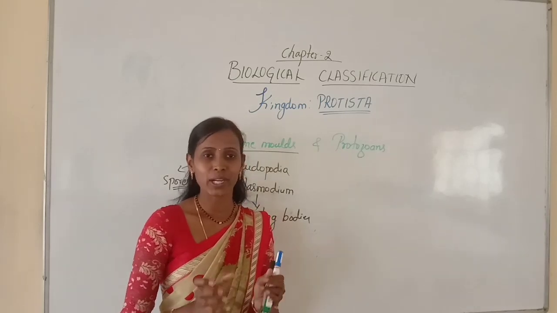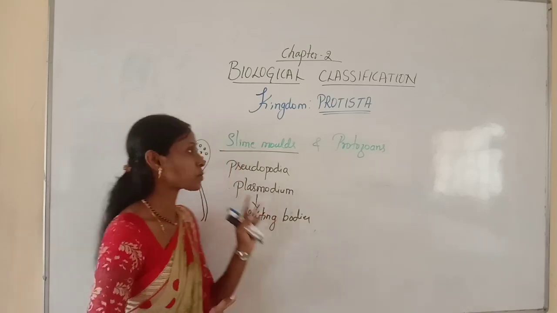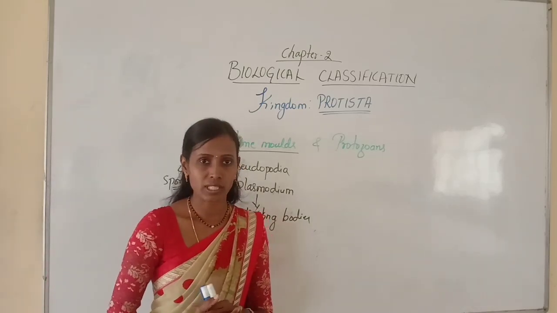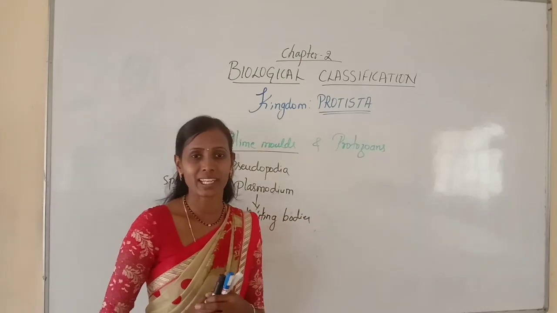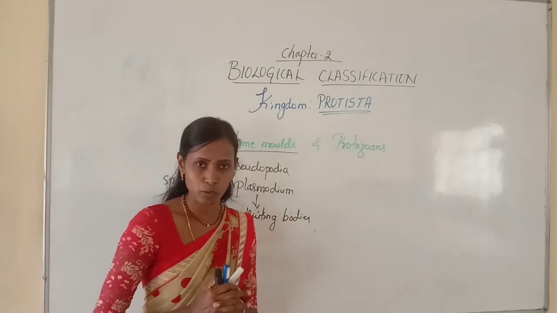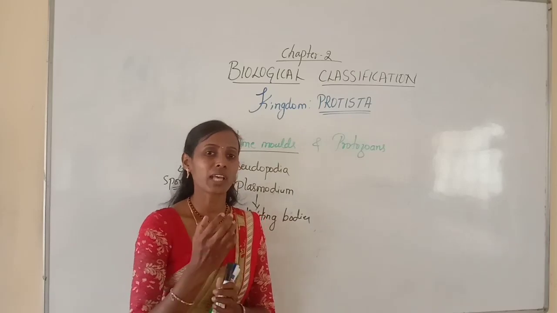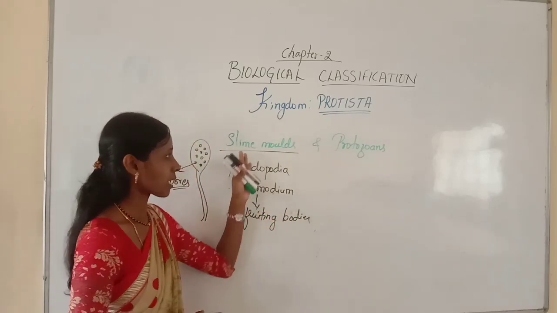Whatever the adverse environmental conditions may be, the spores can survive because they have true walls. Later the spores will be disposed by the air currents. This fruiting body will rupture to release the spores, and the spores will be carried by the wind currents. That is how the spores get disposed. So this is about slime molds.